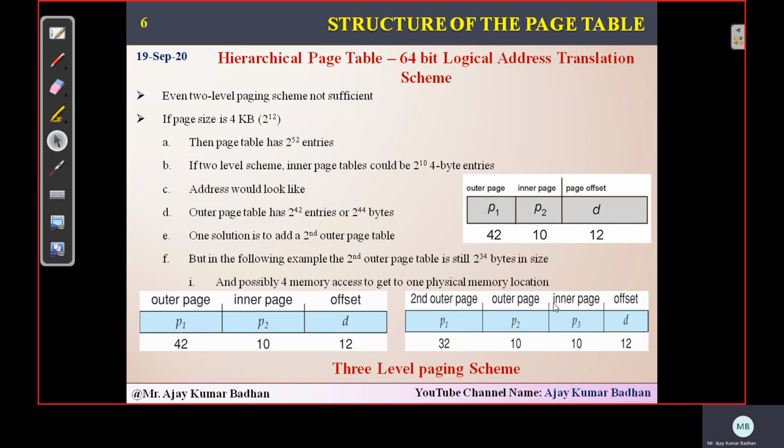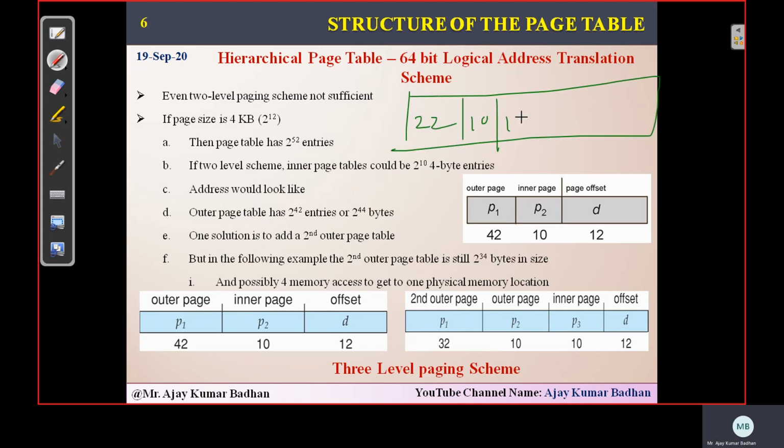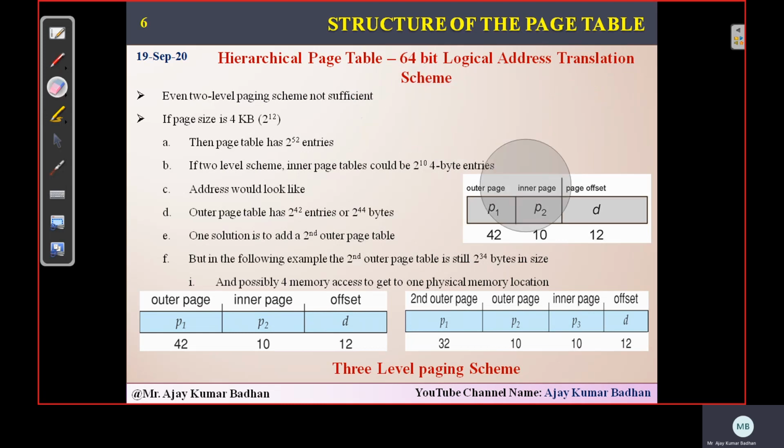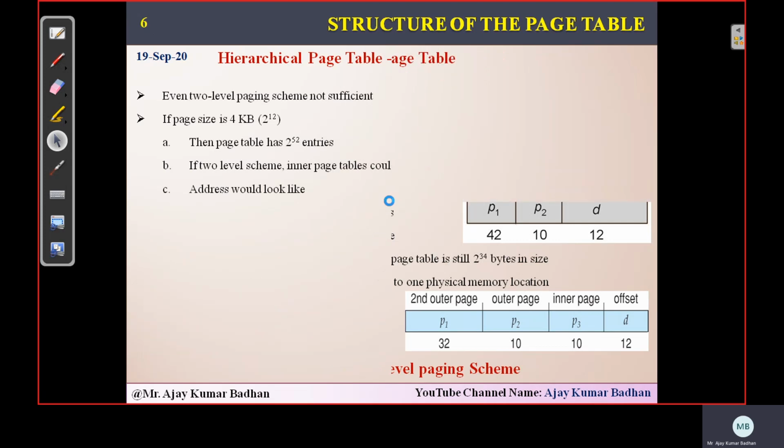So we have second outer page table, inner. If we are splitting this, how are we going to get the table? We'll get 22, 10, 10, 10, 12. So this becomes your third outer page table, second outer page table, outer page. This is your inner page, and finally this becomes your offset. This is the way your hierarchical page table works. Remember, a two-level hierarchy we cannot apply for 64-bit. Sometimes for 32-bit also we can't do that. That depends upon your system, whatever you are using. So it will be using these kinds of strategies. So this is all about your hierarchical page table.